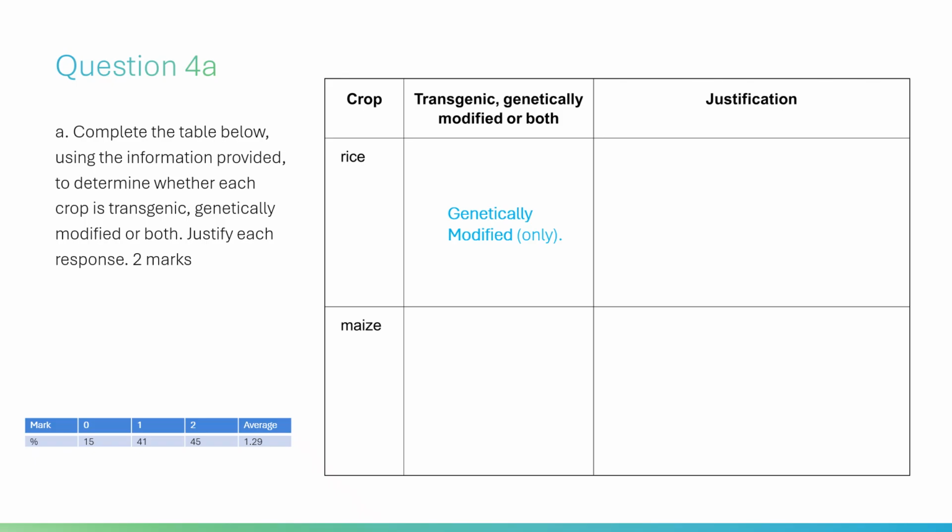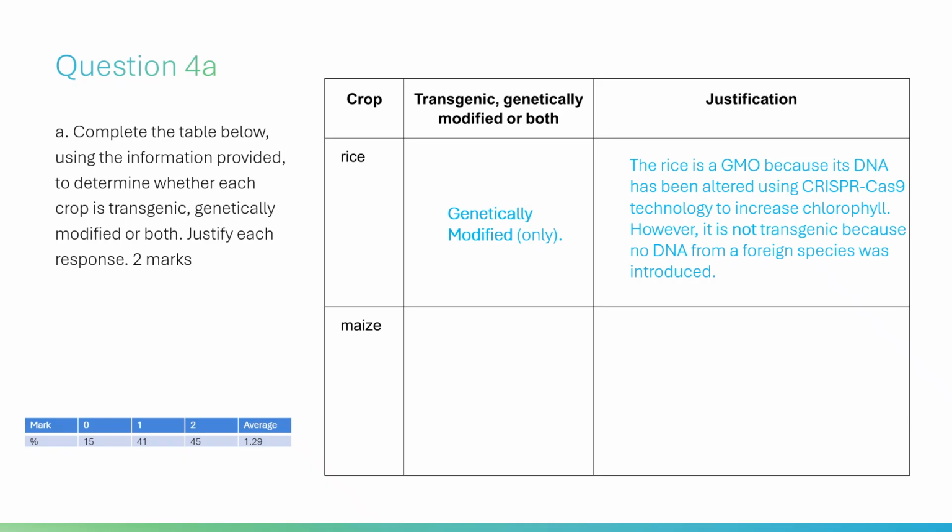No stranger's DNA has entered the cell. Justification: the rice is a GMO because its DNA has been altered using CRISPR-Cas9 technology to increase chlorophyll. However, it is not transgenic because no DNA from a foreign species was introduced.